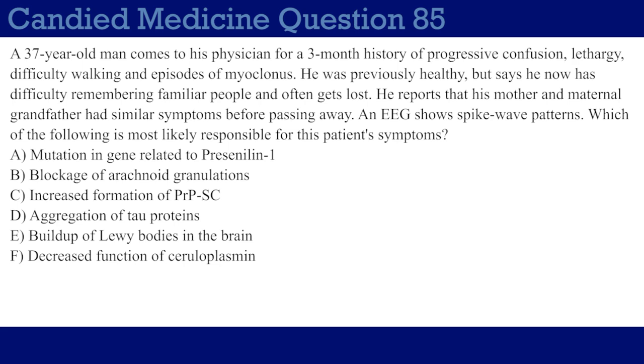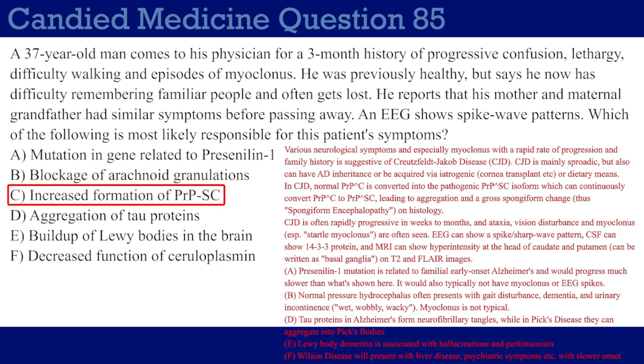So the correct answer choice here is choice C, increased formation of PrP-Sc, which is the pathology of how CJD occurs. You have a normal PrP-C, and then it gets converted to the pathogenic PrP-Sc, which can go on to convert even more PrP-C into PrP-Sc. It just goes on until you form several prion aggregates and will cause a gross spongiform change. That's why it's called spongiform encephalopathy.